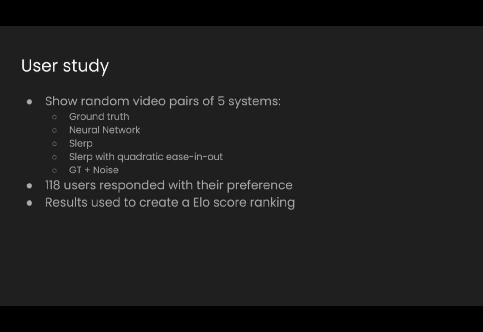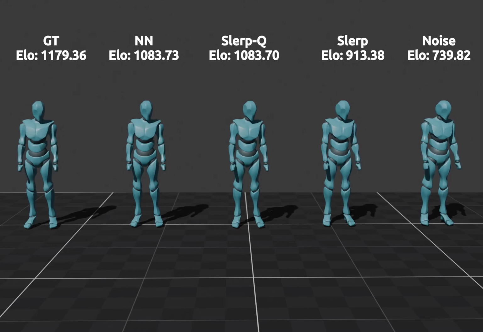We performed a user study with 118 participants, in which each of them was shown 20 pairs of videos, generated by 5 methods: the ground truth, the neural network, and 3 other baselines: slerp with a quadratic easing out, and ground truth with additive Gaussian noise. The results were used to create an ELO score-based ranking. These are some examples of the 5 methods.